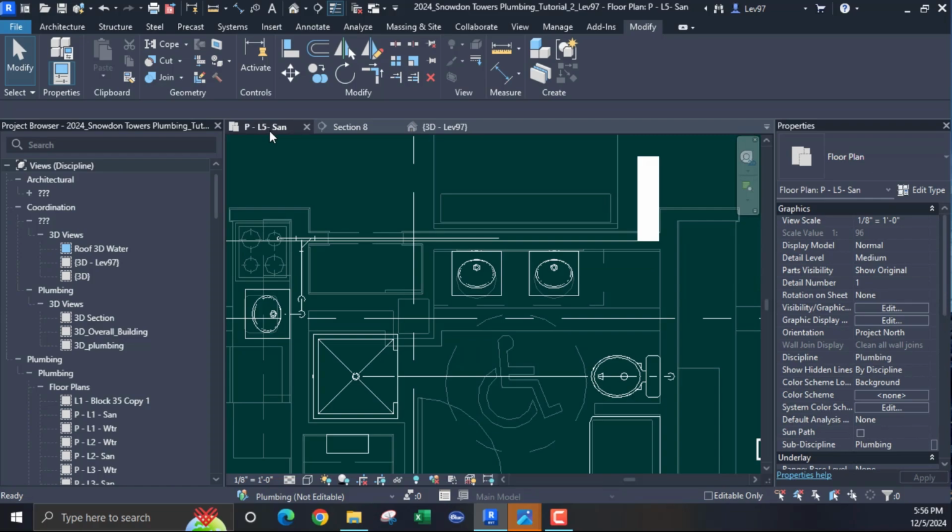Okay. So I think this was a lesson in coordination. Trying to get from point A to point B can be challenging. But if you just take your time and look at your other disciplines like your HVAC and your structure and just kind of work around it, you know, as best you can.